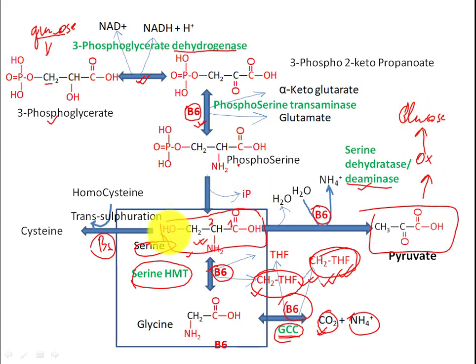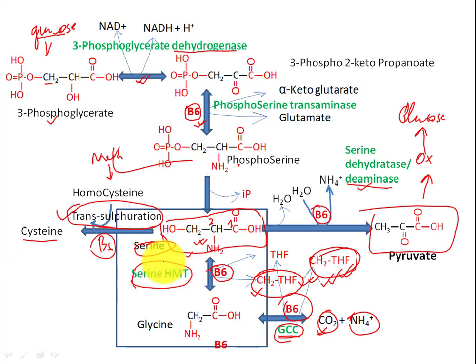Now this same serine can also convert into cysteine. I have already taken a class about how serine converts into cysteine. Cysteine gets its carbon skeleton from serine, but the difference between cysteine and serine is only sulfur. Cysteine has a sulfur group here. Now this cysteine gets the sulfur group from homocysteine, and homocysteine is derived from methionine. So ultimately sulfur comes from methionine through a very famous and very important reaction called transsulfuration.